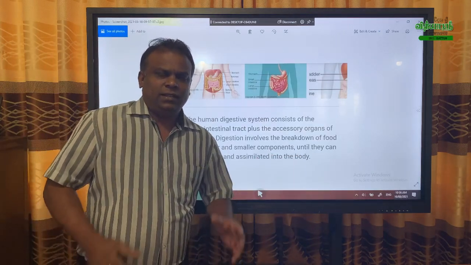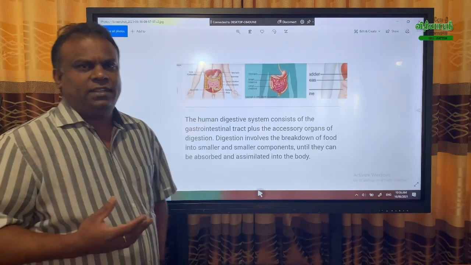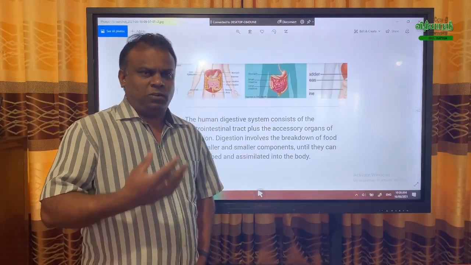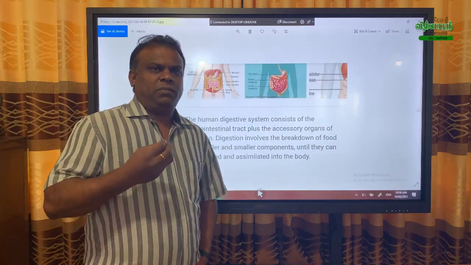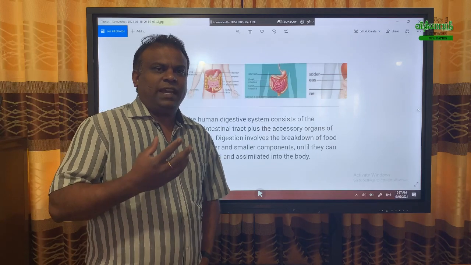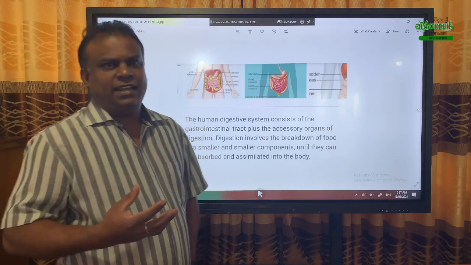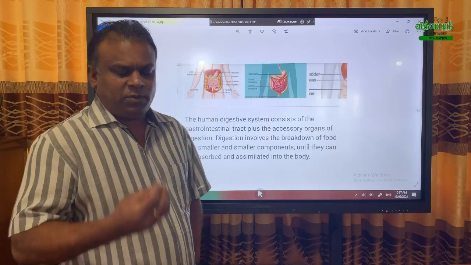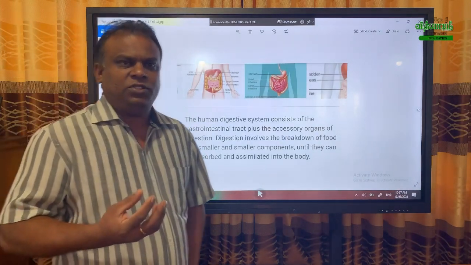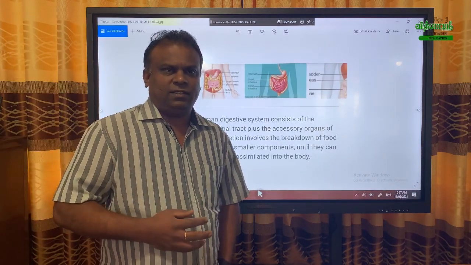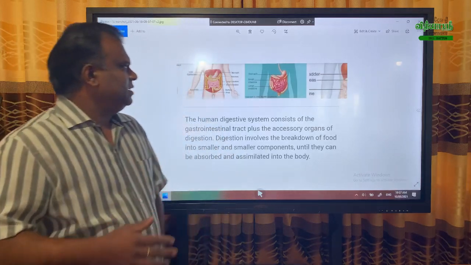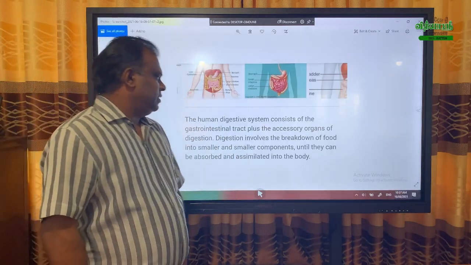That means when you're eating, the substance in the buccal cavity should break into small pieces so it can be absorbed at the small intestine level. The absorbed nutrients go to the blood circulation system. That is the main function of the digestive system.